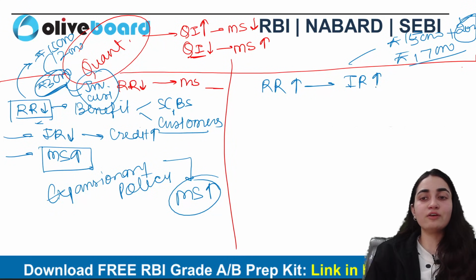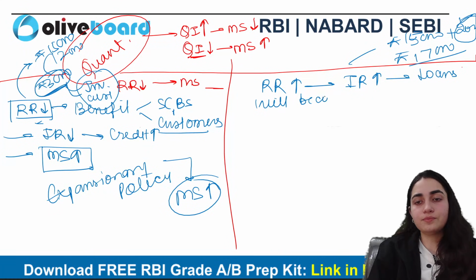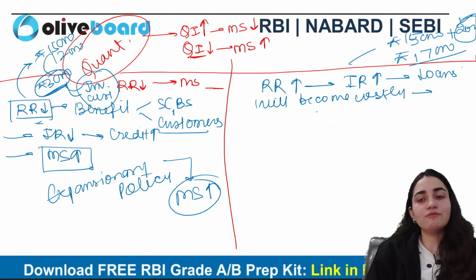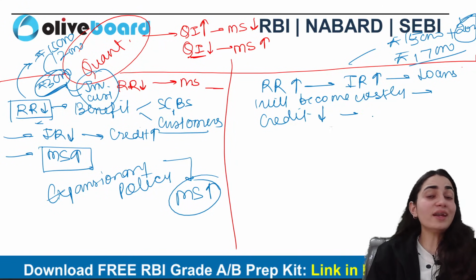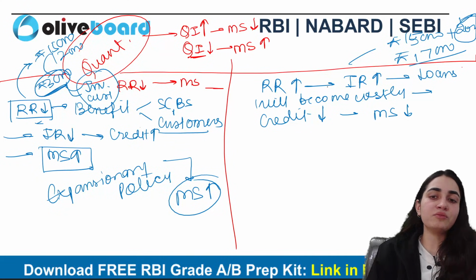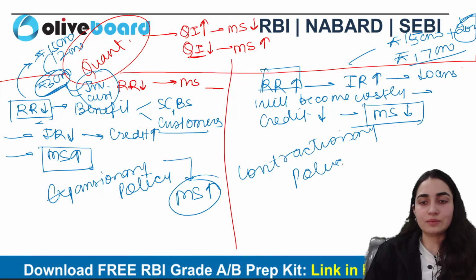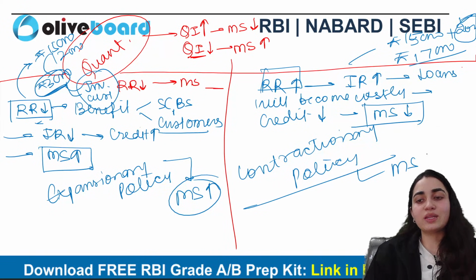So what will happen? If interest rates increase, it means loans become costly, right? And the credit expansion will be very less. If credit expansion is very less, the money supply in an economy will be reduced. So if the repo rate increases, the money supply in an economy reduces. This is known as contractionary policy, which decreases the money supply in an economy.